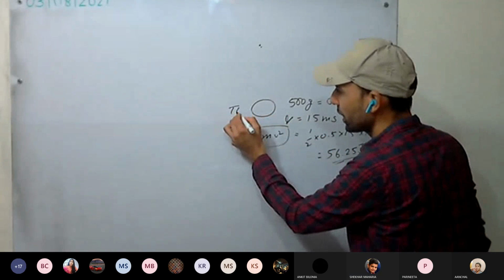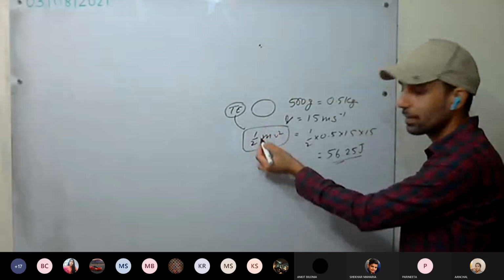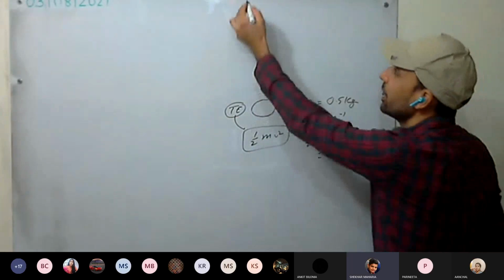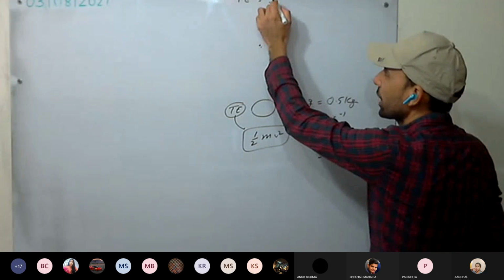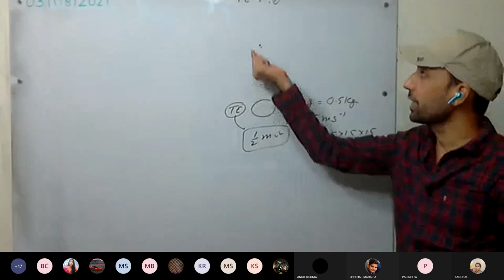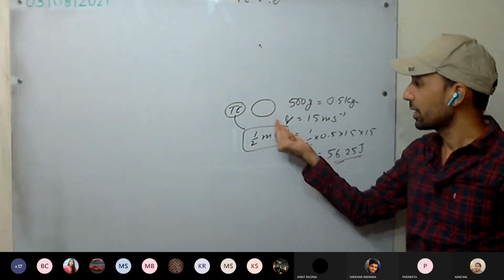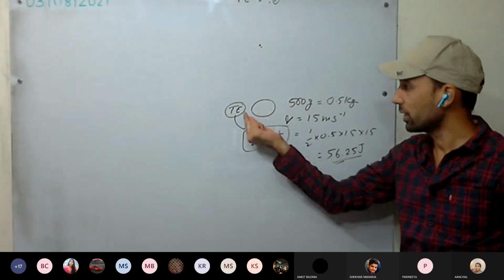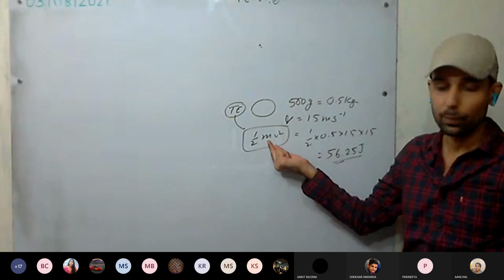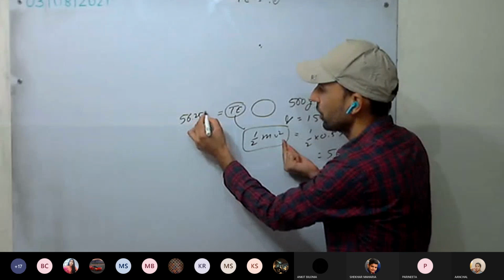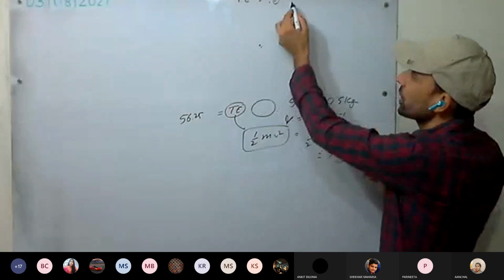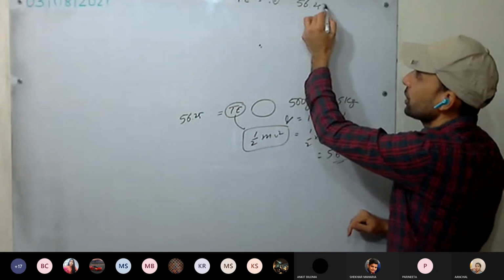See here, whatever total energy is here, at this point it is in the form of kinetic energy, and here the total energy is in the form of potential energy. The total energy at any point remains the same. Here potential energy is zero, therefore it was stored completely as kinetic energy, and it is 56.25. At this point as well, it was stored only as potential energy, 56.25.